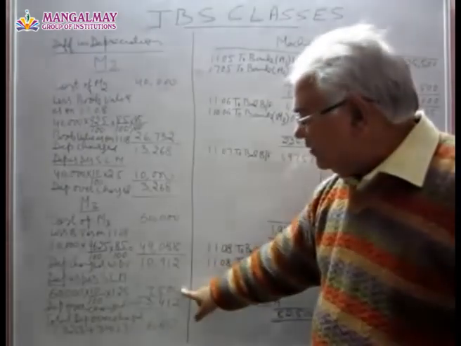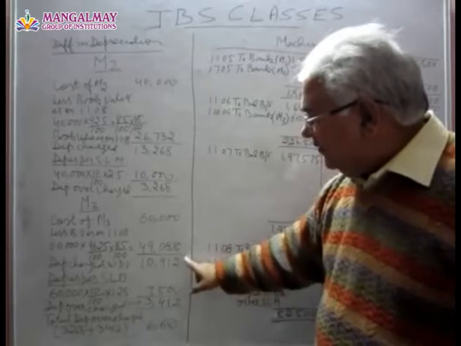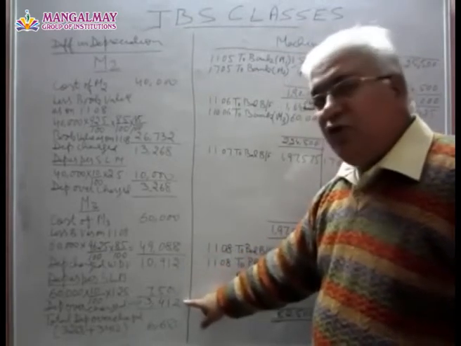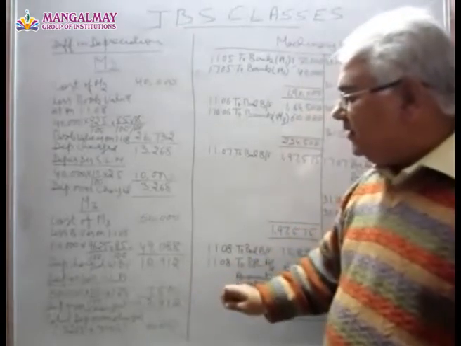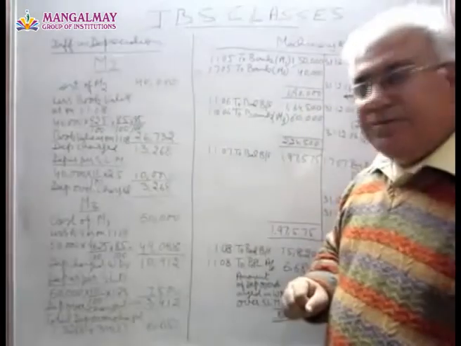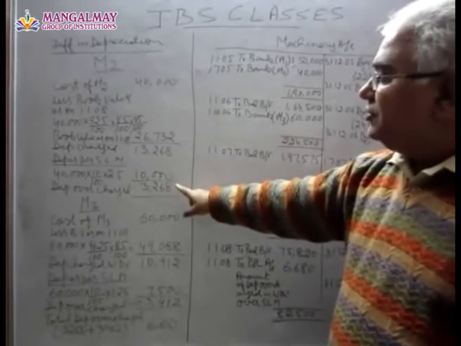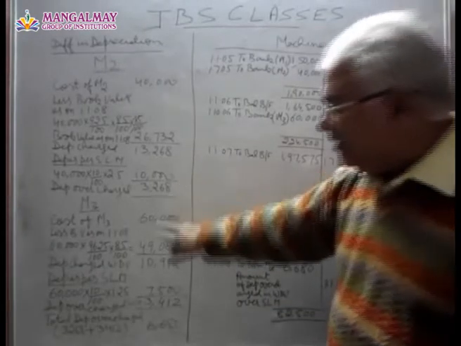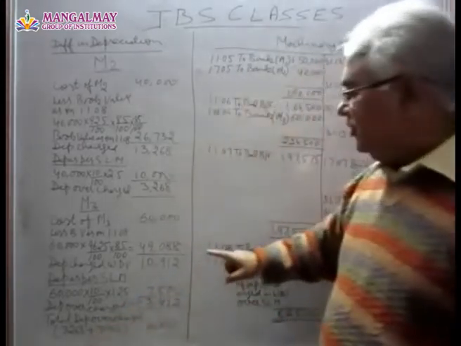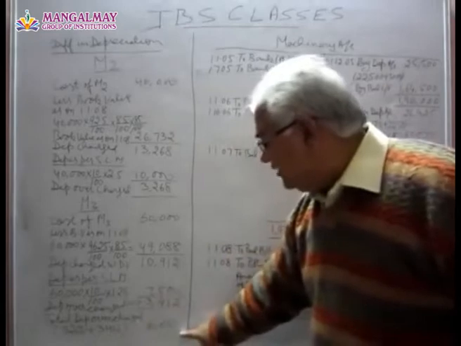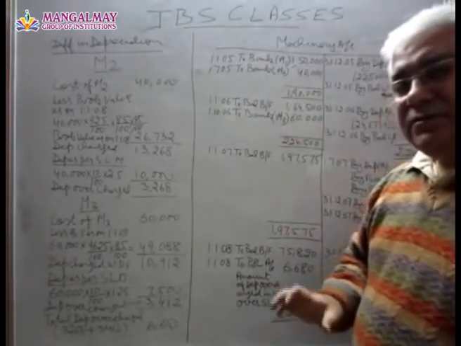So this comes to 7,500, and the difference of these two figures gives us the depreciation overcharge as per written down value method. If we total up these figures of overcharge for machine 2, 3,268, and for machine number 3, 3,412, it comes to 6,680.